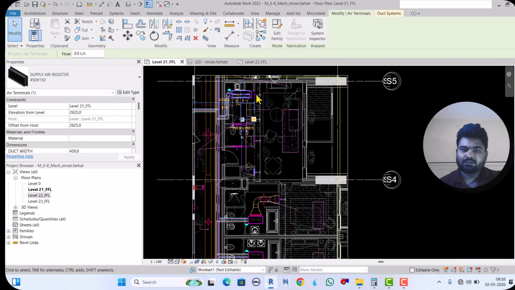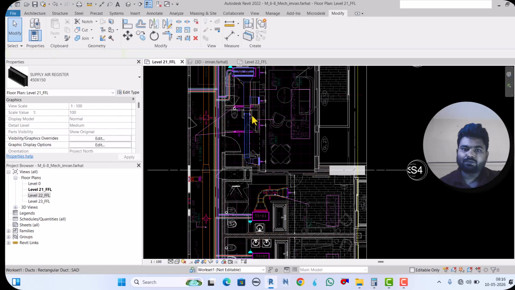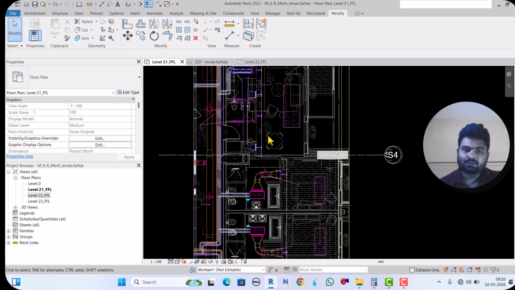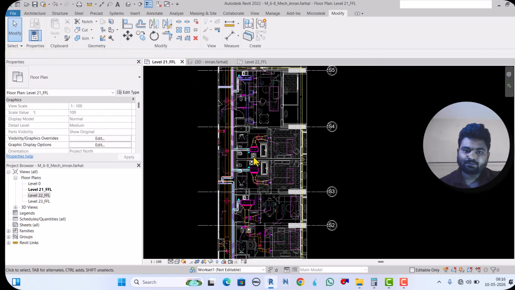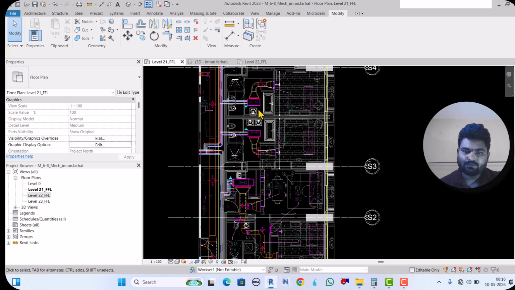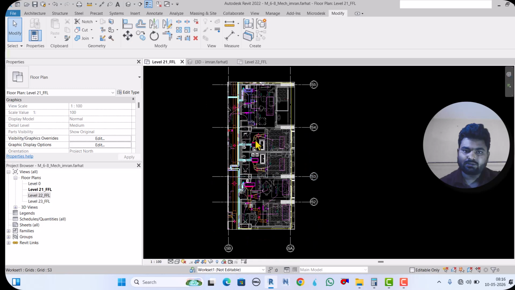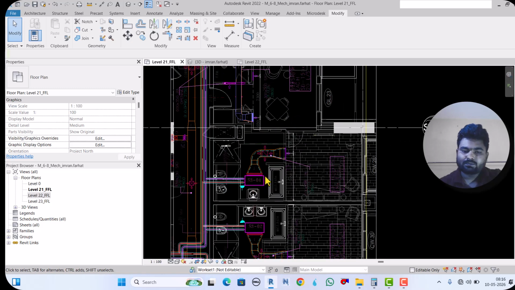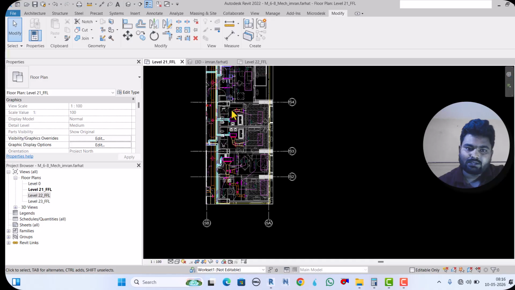Okay, but after modeling, see, we already modeled here, then we will do this one, and this one. Okay, so I hope you understand how to model. Okay, so in the next video we will start this area together.